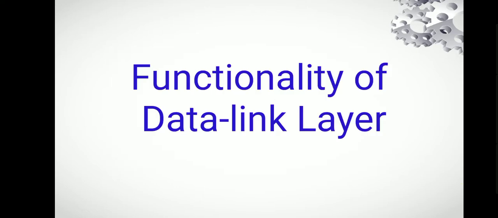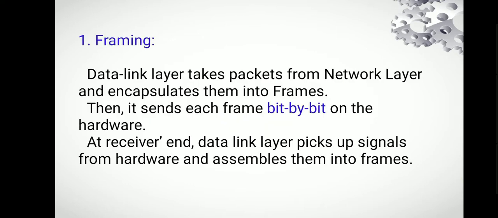Functionality of data link layer. Framing. Data link layer takes packets from the network layer and encapsulates them into frames. Then it sends each frame bit by bit on the hardware. At the receiver end, data link layer picks up signals from the hardware and assembles them into frames.